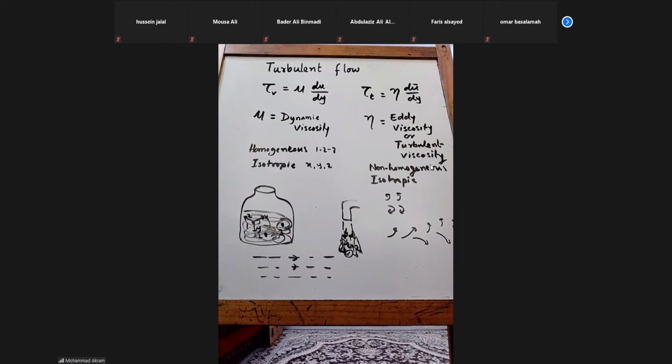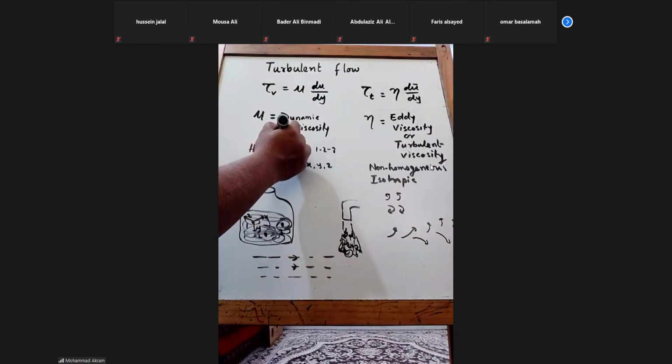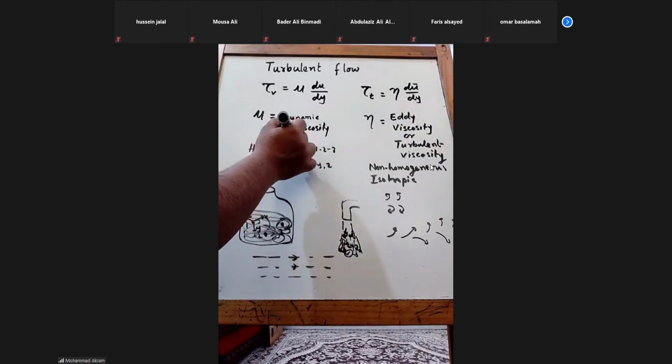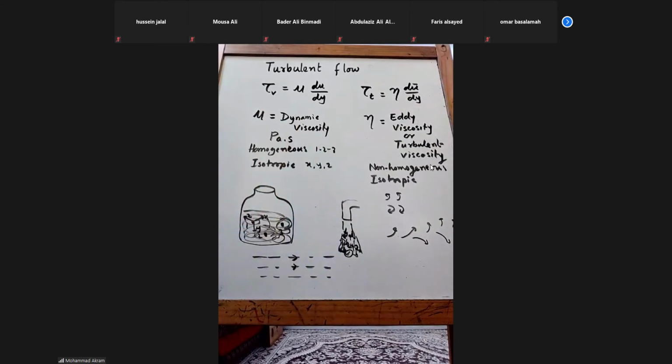This is the eddy viscosity or turbulent viscosity. The unit of both is the same, Pascal second. We studied this in the previous class. The same unit will be there for the eddy viscosity or turbulent viscosity.